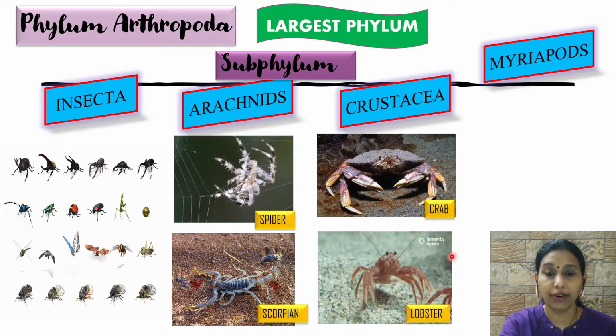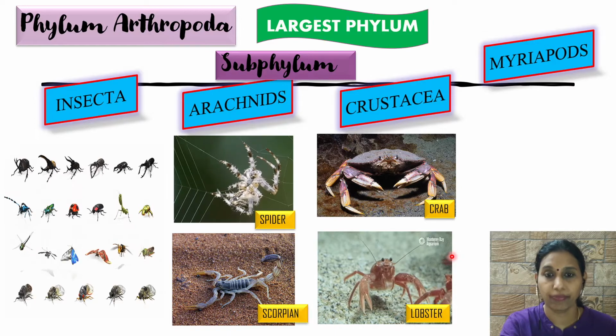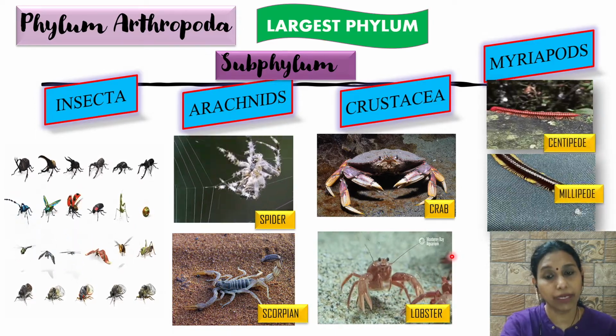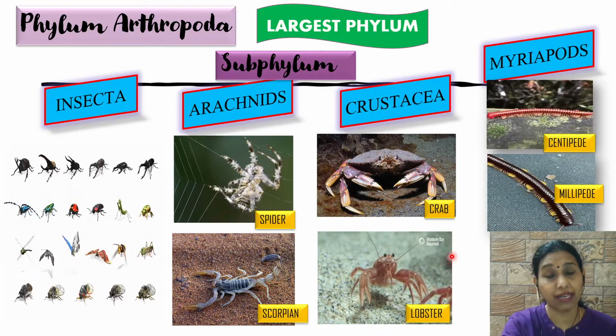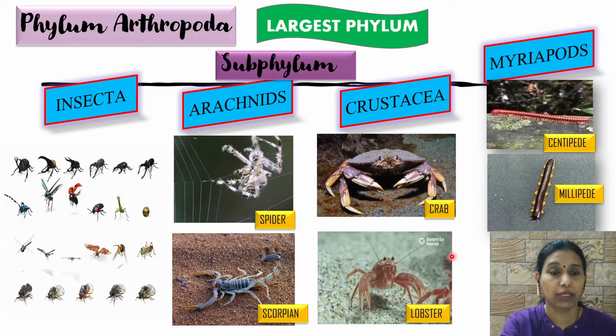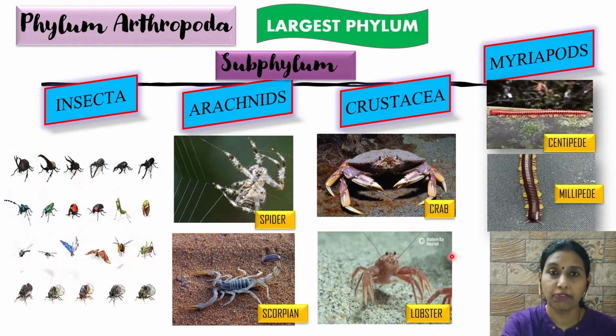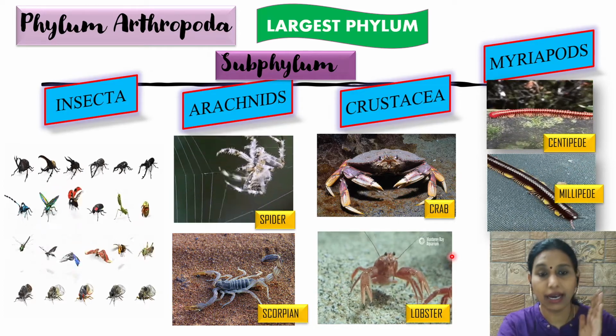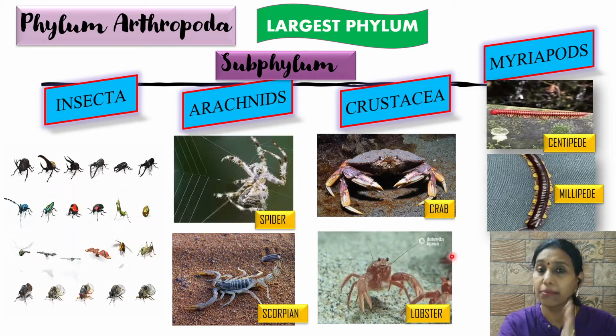Crustaceans, example crab and lobster. And in myriapods, you have the examples centipedes and millipedes, because they have thousands of legs. Okay. So the largest phylum, phylum Arthropoda, is divided into 4 subphyla: insecta, arachnids, crustaceans, and myriapods.